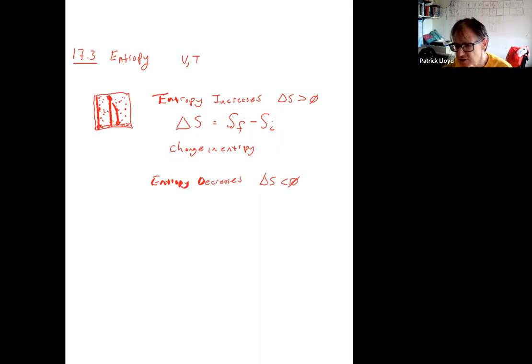Now, there's also a relationship with temperature. As we increase the temperature of molecules, they will start to populate different energy levels. There may be a type of rotation or vibration that occurs in a molecule that at low temperature doesn't really exist. There's not enough energy to excite that molecule into vibrating.